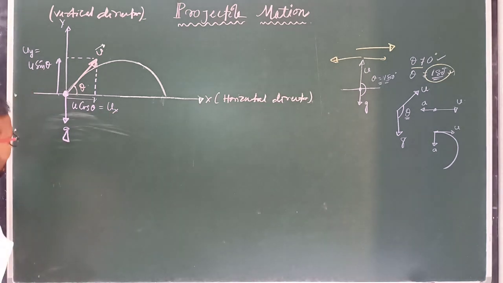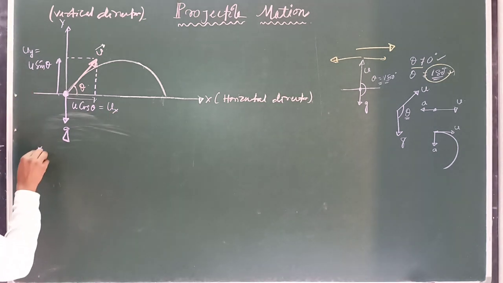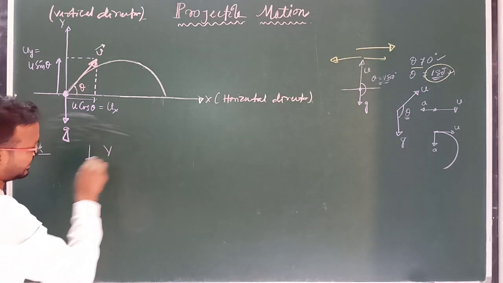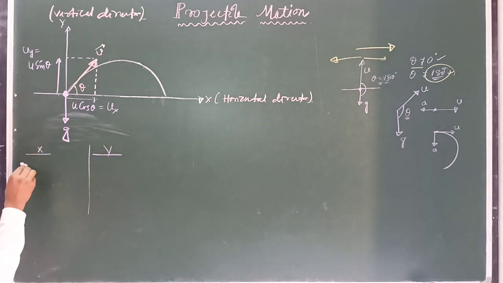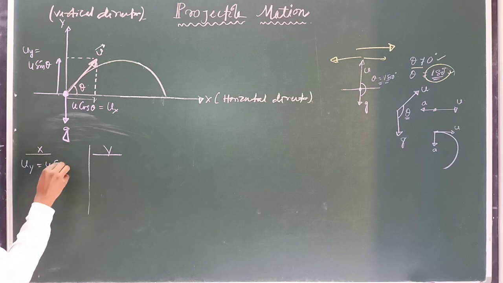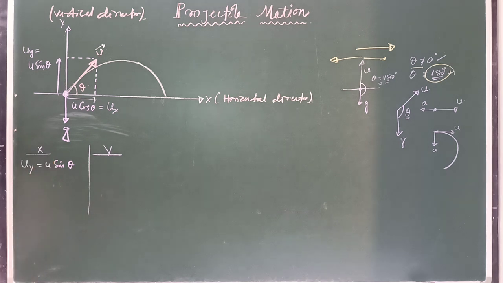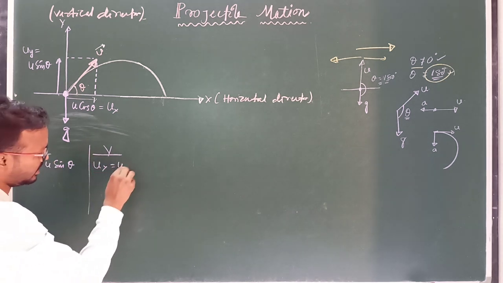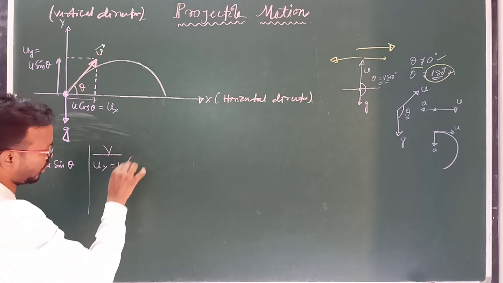So if you compare, this is the x-axis and this is the y-axis. In this case, the initial velocity we can write as uy equal to u sin theta. Clear? And ux equal to u cos theta.